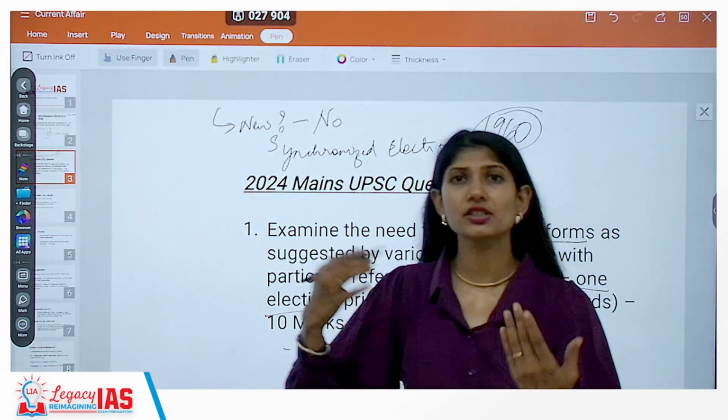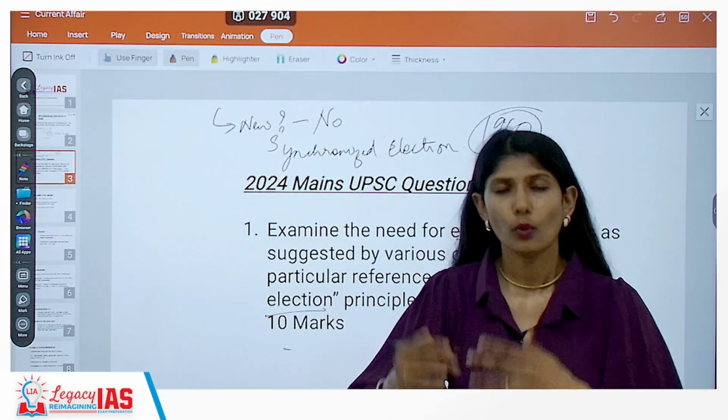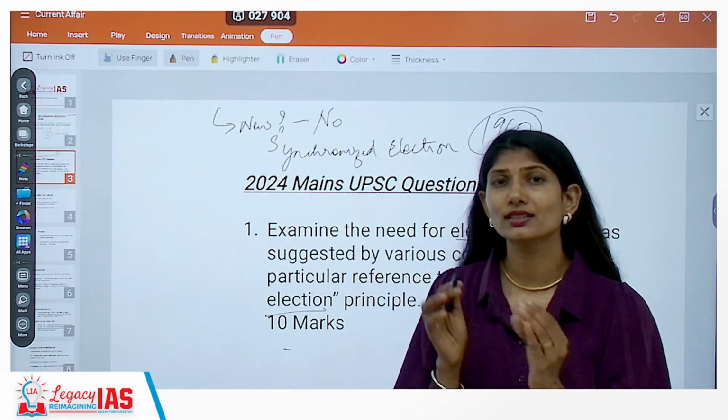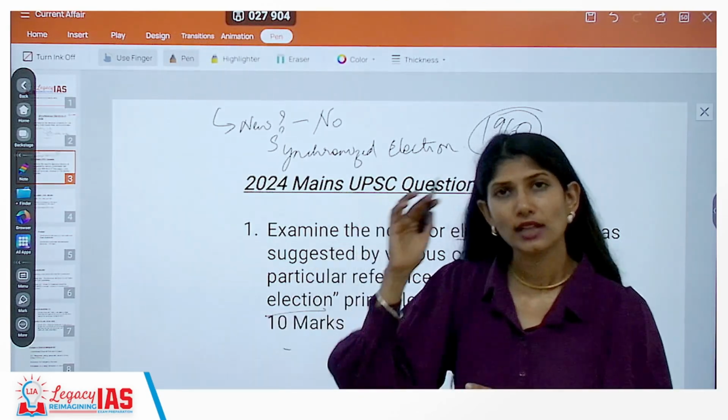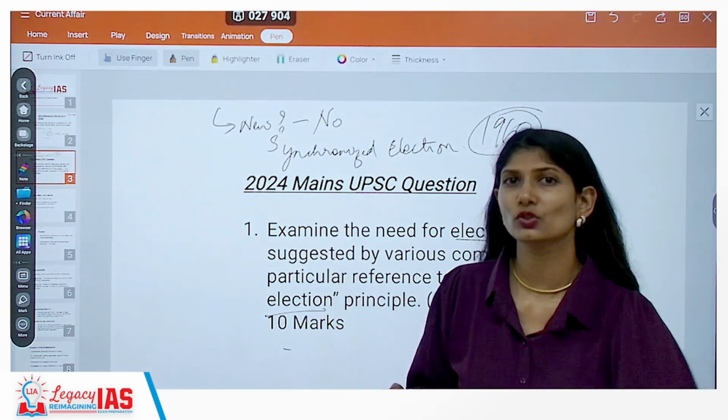Meaning, what if certain assemblies or Lok Sabha for that matter had to get dissolved? What if they lose no confidence? What happens then? That mechanism has to be foolproof fixed in here if we have to take this forward.